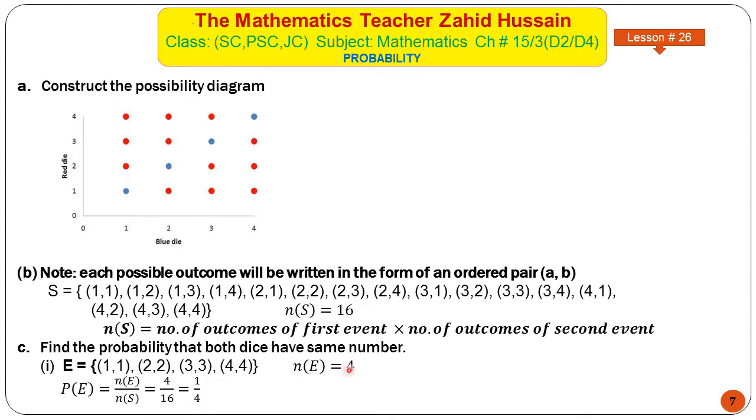favorable outcomes is 4. So probability of this event will be number of favorable outcomes over number of total outcomes. Number of favorable outcomes are 4, total outcomes are 16. So the simplified form of the probability is 1 by 4.